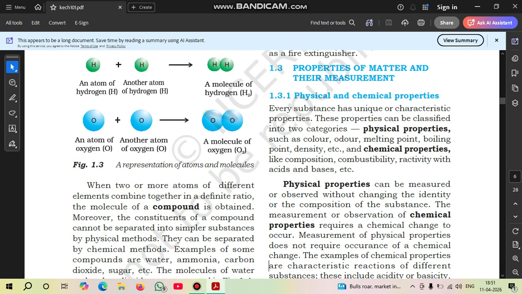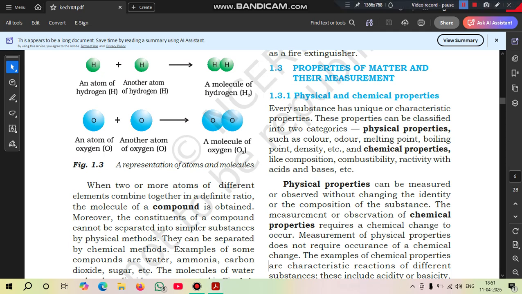Hello everyone, welcome back to chemistry. We are reading chapter number 1 of class 11th. In the last video we learnt about mixtures, homogeneous mixtures and heterogeneous mixtures, and their properties.